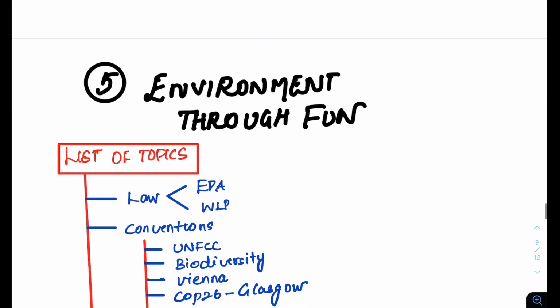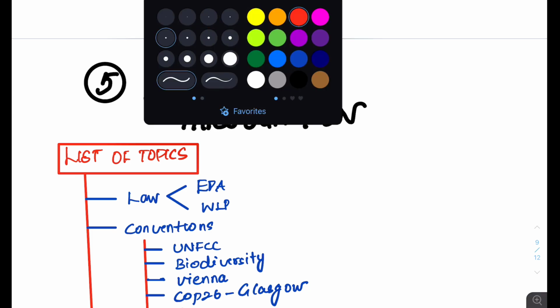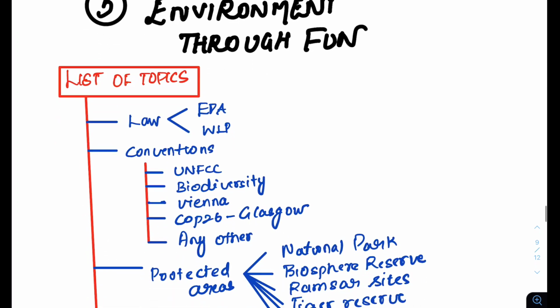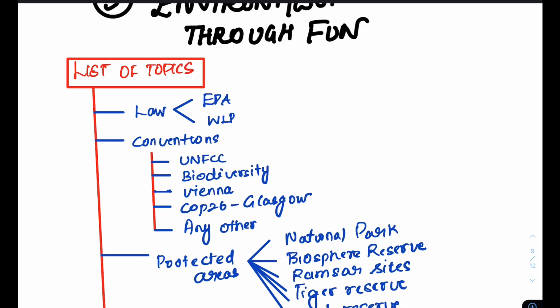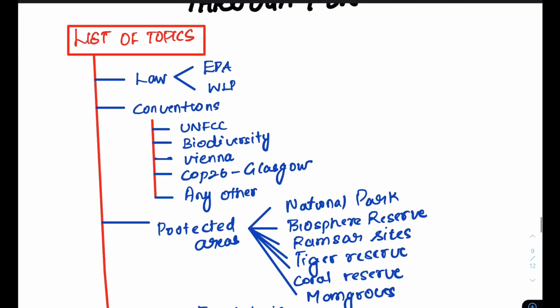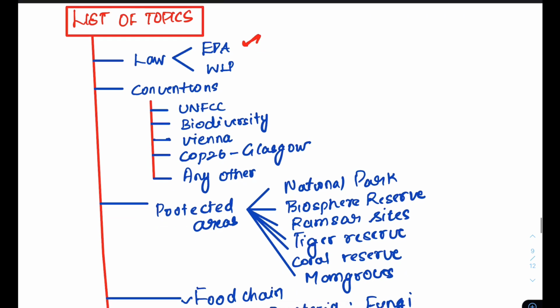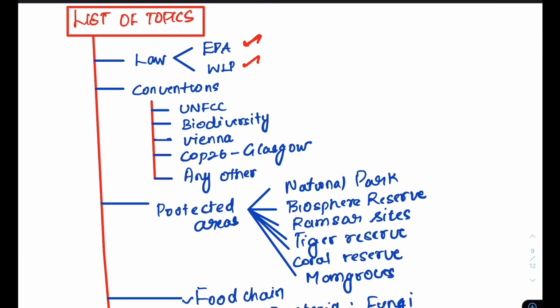And then environment, please make it fun. Environment, do not panic. People are so much panicked about environment. First have a map where you will have this. First thing is law. What are the laws which are there? The very basic Environmental Protection Act, everything. Environmental Protection Act, Wildlife Protection Act, very important.